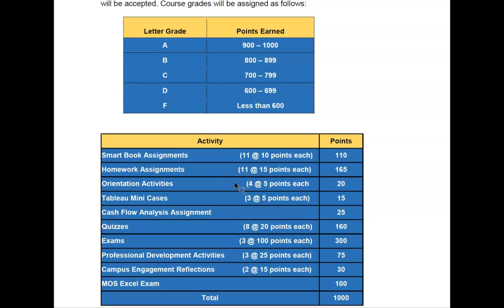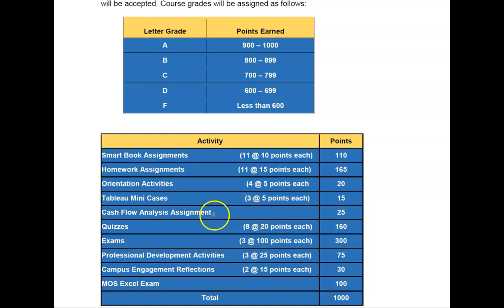The orientation activities, that's just going to be 4 problems that help you understand how Connect works. If you took Accounting 2140 here at the college, it'll just be a refresher. If you're new to COD, it'll be especially helpful. These Tableau mini cases, we're going to do 3 of them, 1 for each unit. I will explain them as we get to them. They're kind of cool. They're data visualizations, applying the concepts through data visualizations.